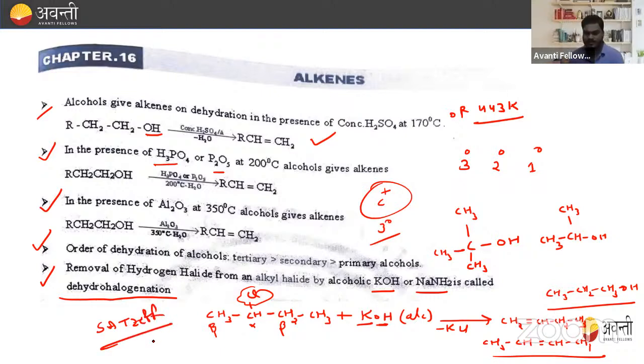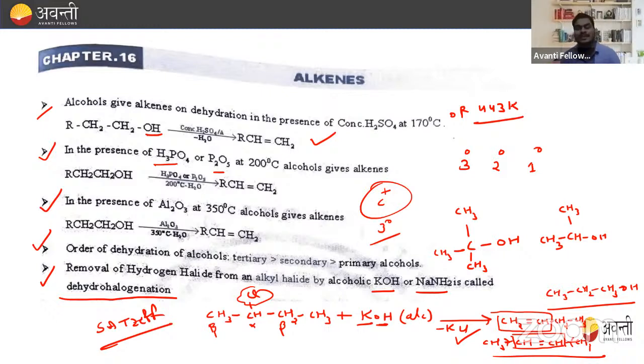So according to this rule, if I'm considering this one, right? Look carefully here, what is there? These are two donor groups, so it behaves like a secondary, having two donor groups, but here only one alkyl group is present. So which major product will be formed? The lower one. According to the Saytzeff rule, the major product is formed by the one having more substituted double bond. So this will be the major product, right?